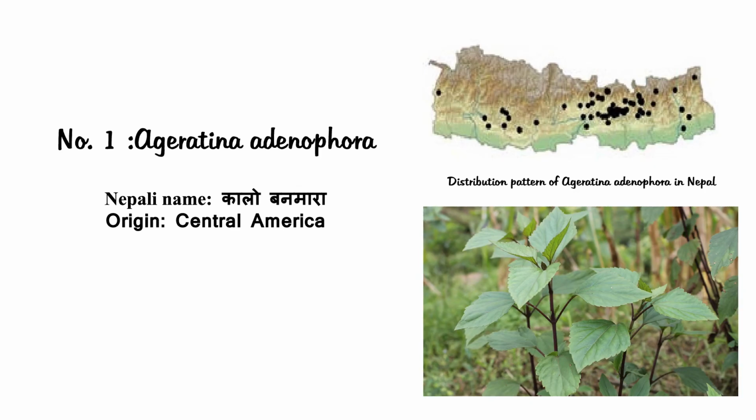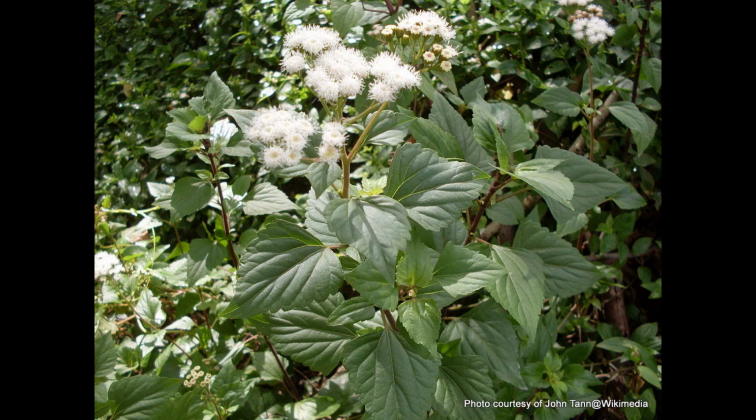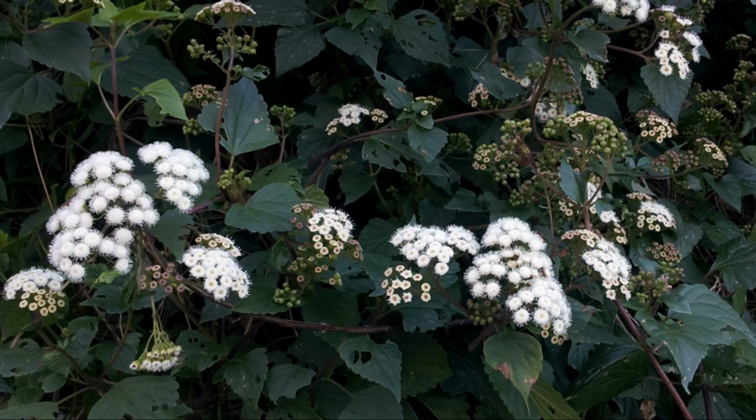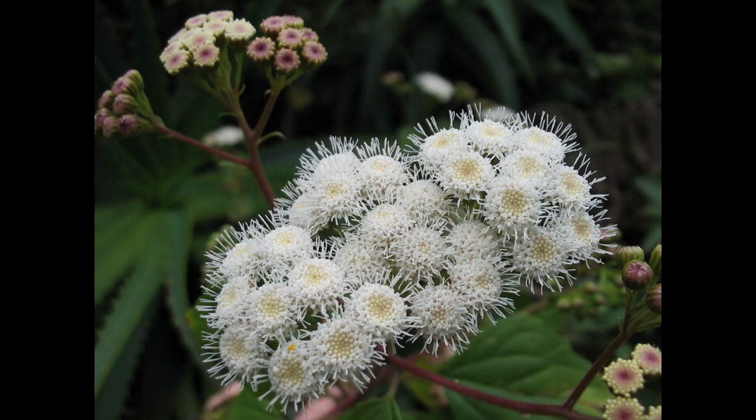Number 1, Ageratina adenophora. Originally from Mexico, Ageratina adenophora is currently found in more than 40 nations on 6 continents. It presumably traveled through India into eastern Nepal. It establishes a dense stand that, through competition and allelopathic chemical effects, prevents the growth of other species. It is poisonous to animals.